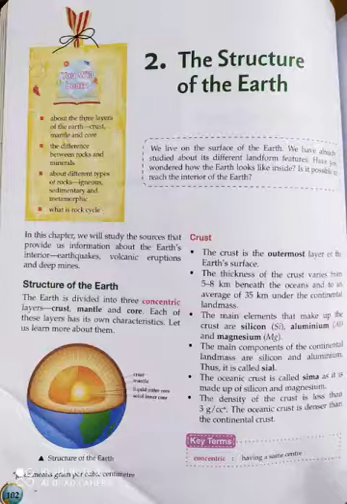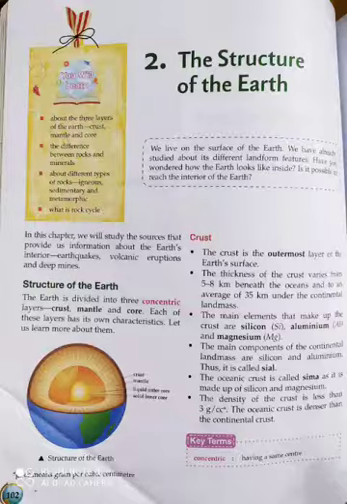Before we start this chapter, at first we have to know the structure of the earth. The earth is divided into three concentric layers: crust, mantle and core. Crust means the uppermost layer, the middle layer is known as the mantle, and the innermost layer is known as the core. Right now we are going to discuss the crust.